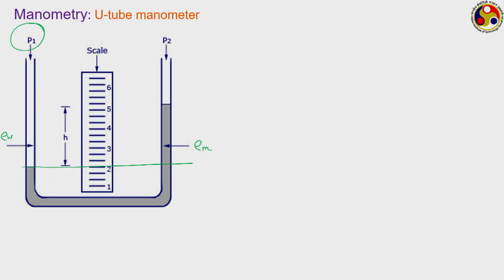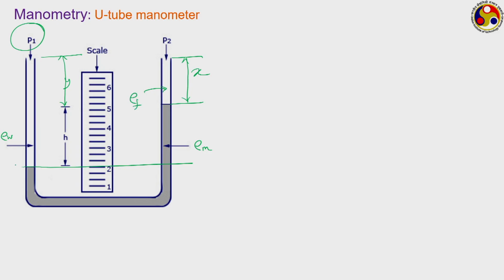M may not necessarily be mercury; it can be any other manometric fluid. On top of this, from this elevation to this position, let us say this distance is y, and this distance is x. We can have some other fluid connected to this portion also, let us say with a density of rho f.